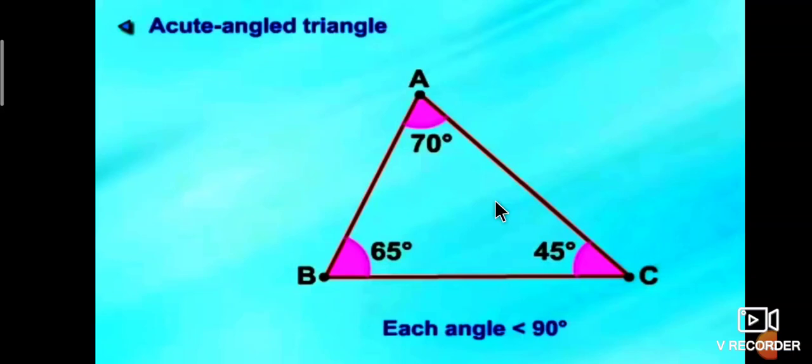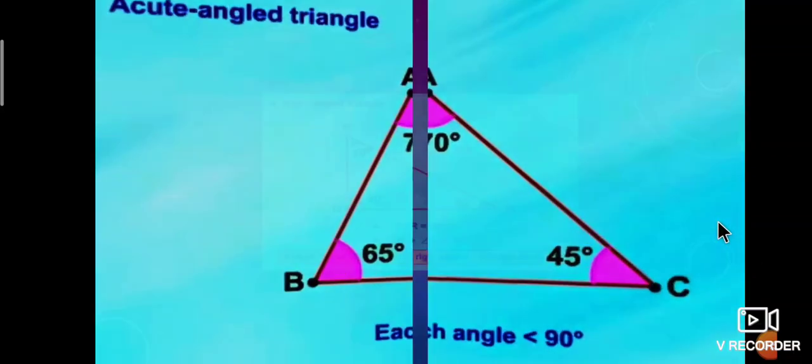What is an acute angle triangle? In a triangle, all angles are less than 90 degrees. In triangle ABC, angle A is 70, less than 90, angle B is 65 degrees, less than 90, angle C is 45 degrees, that is less than 90 degrees.